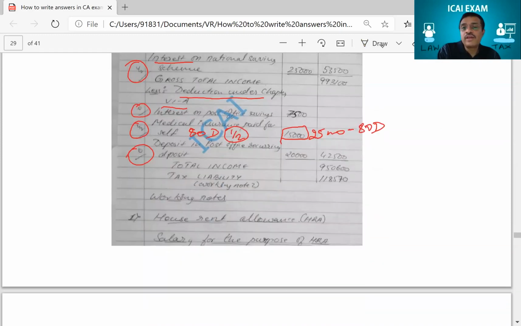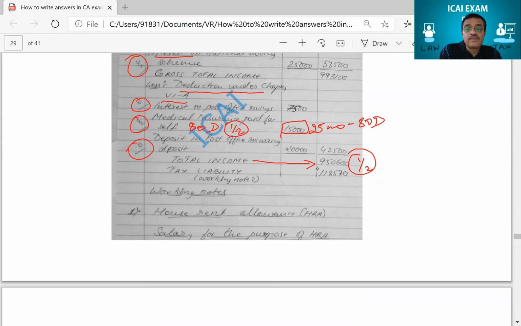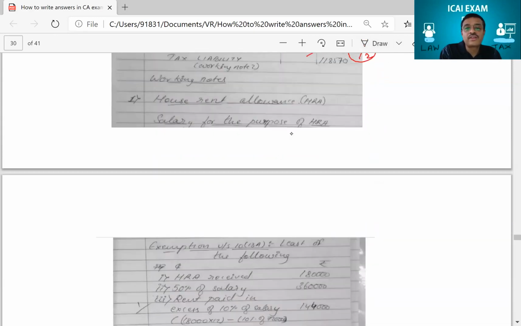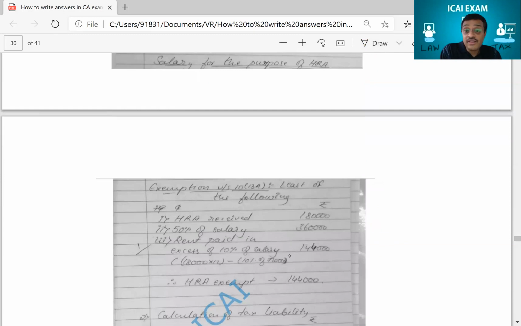And do you know, when we are correcting the answers, if here his total income answer only is wrong. If it was correct, he would have got half mark here also. If this was correct, he would have got half mark here also. And even for the tax liability, see here, for working notes, so beautifully written working notes, one for HRA.